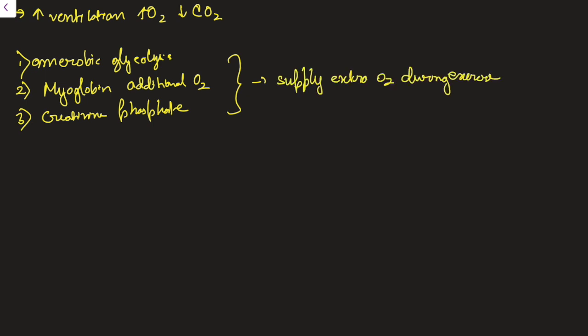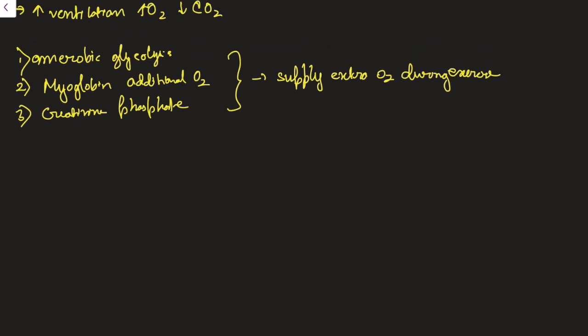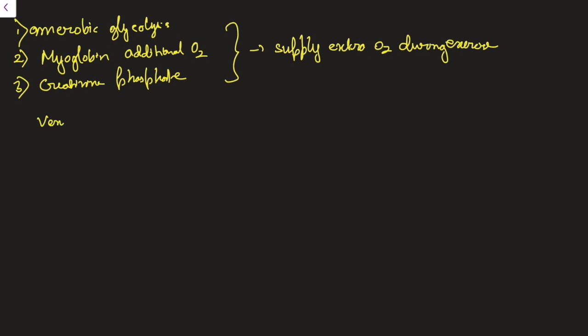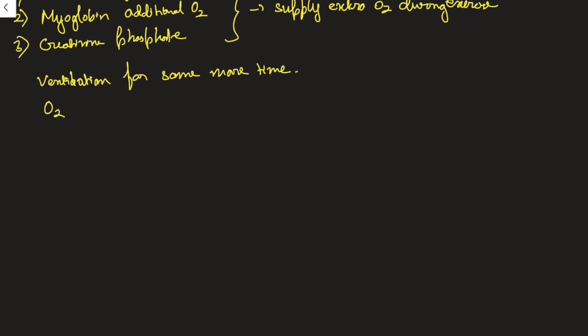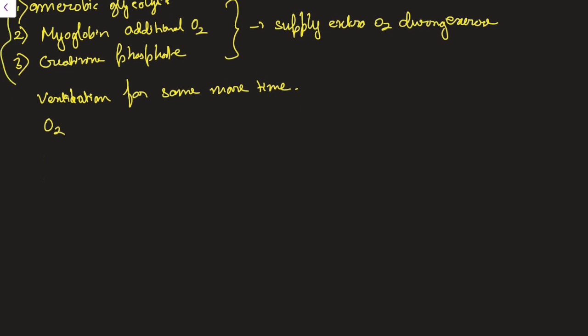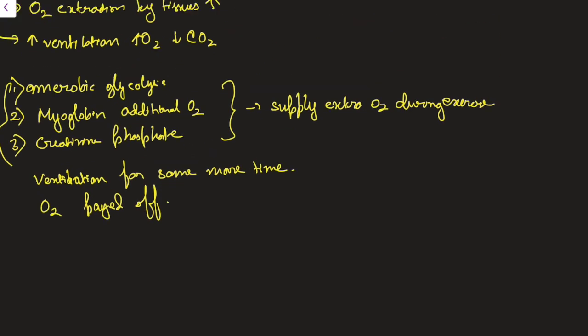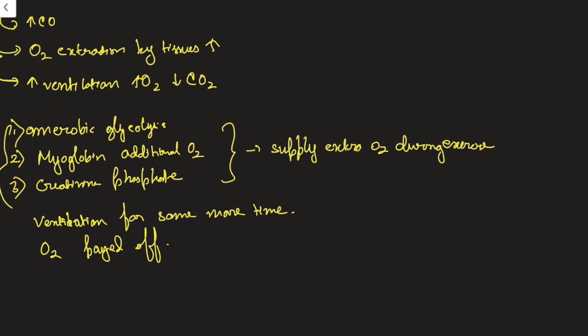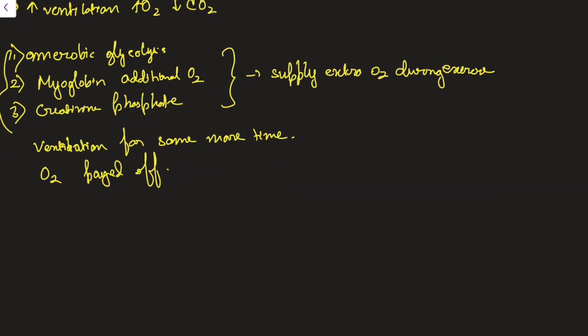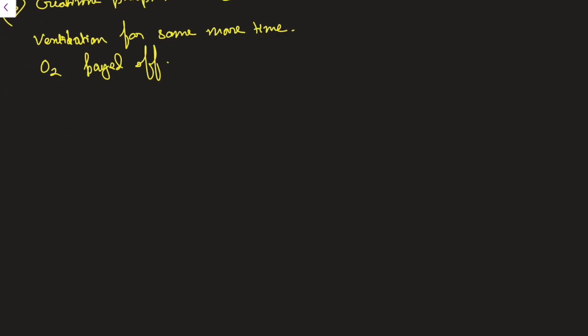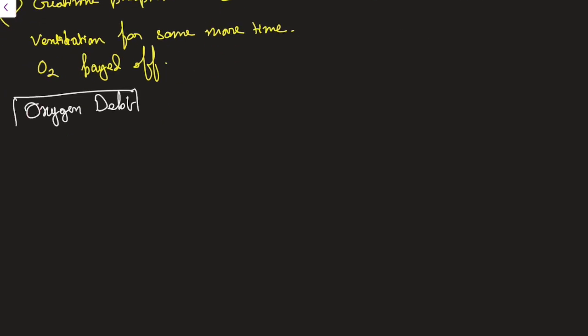Since this O2 is utilized, these sources of O2 that were provided also need to be replenished again. This extra O2 that I have taken, I again have to pay off. So for this payment of the extra amount of O2, even after the exercise is stopped, the person will be hyperventilating for some extra time, that is, ventilation for some more time, so that the O2 that was utilized from all these three sources can be paid off. And after that also the person will be ventilating just to replenish whatever oxygen he has lost from all these three sources. This thing is overall known as oxygen debt. This comes as a short note in your exam.